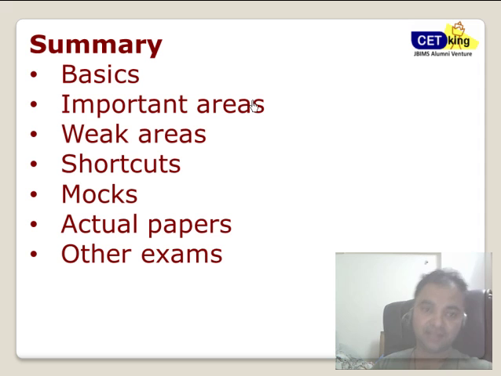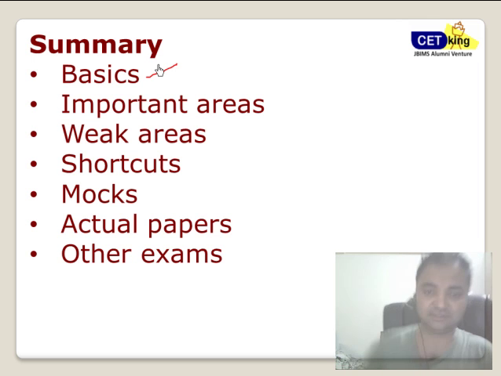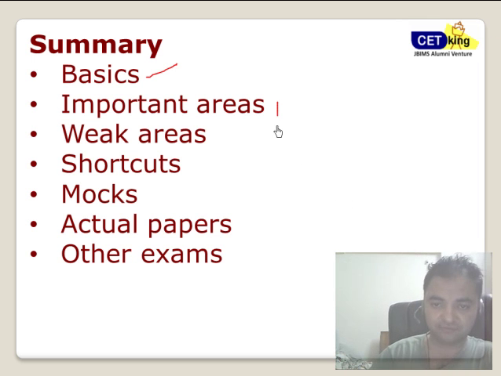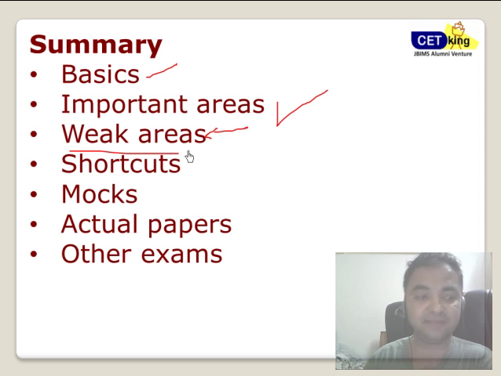Fine. So how to prepare now? Again, to summarize everything, please work on your basics. It's very, very important to cover all your basics. Important areas of your verbal section, which I just talked about: RC, grammar, fill in the blanks, paragraph completion. Fine. Weak areas, identify your weak areas. If RC is your weak area, trust me, stop taking the CAT. You don't need to take the CAT. Fine. Otherwise you're going to do nothing in CAT. So you have to work on RC. Shortcut, try to improve your area.